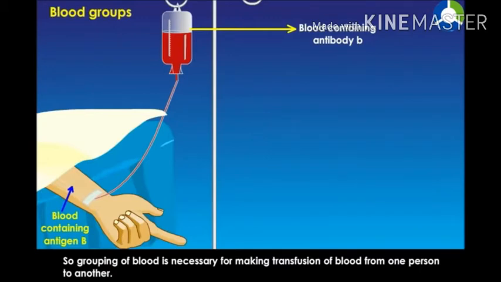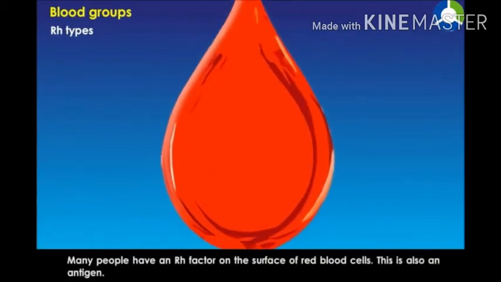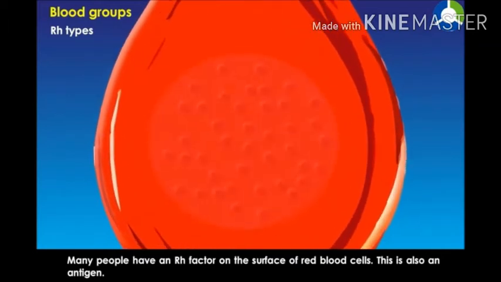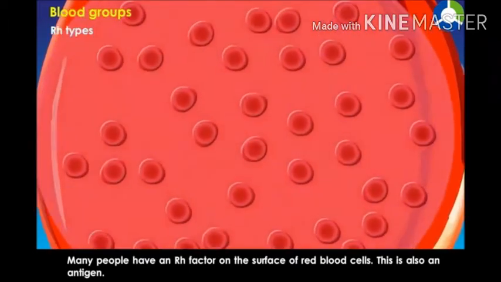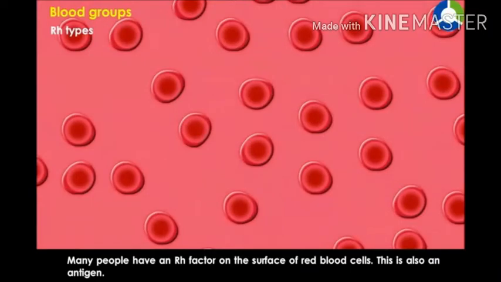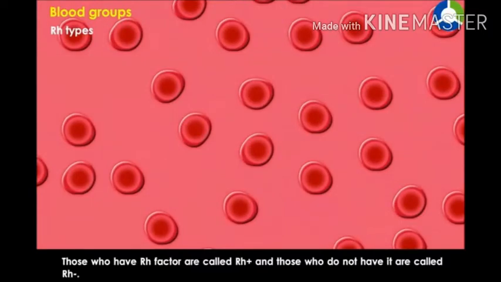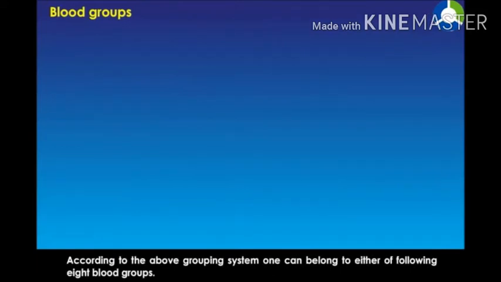Many people have an Rh factor on the surface of red blood cells. This is also an antigen. Those who have Rh factor are called Rh positive and those who don't have it are called Rh negative. According to the above grouping, we can belong to either of the following 8 blood groups, with Rh positive and Rh negative.